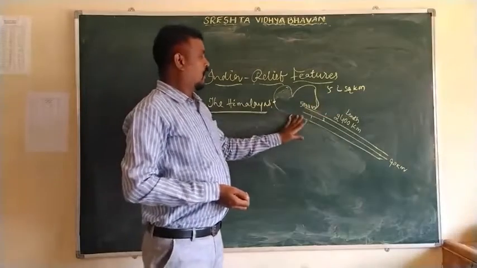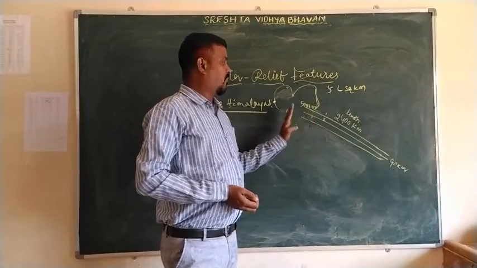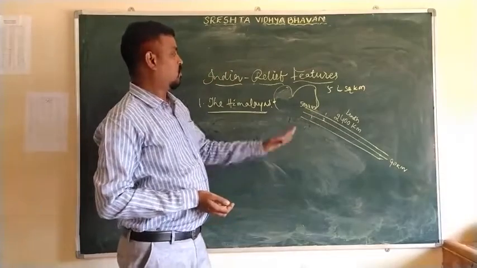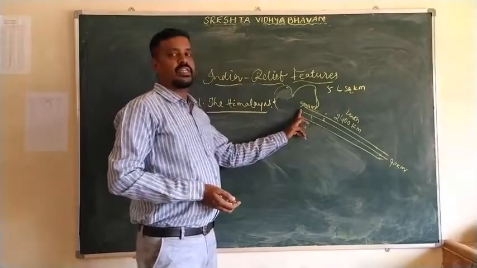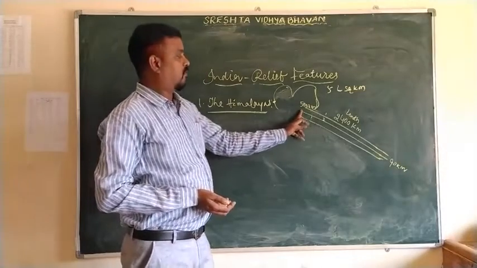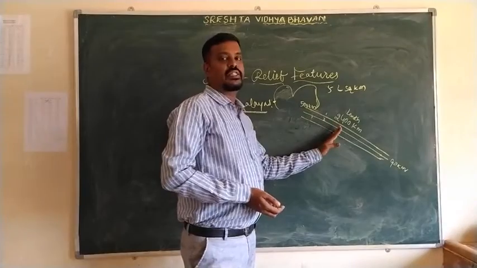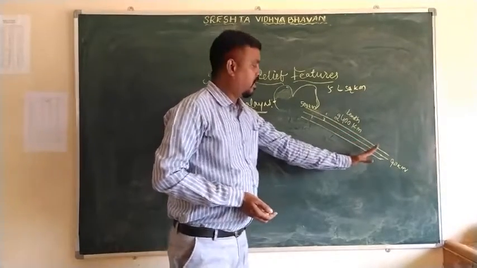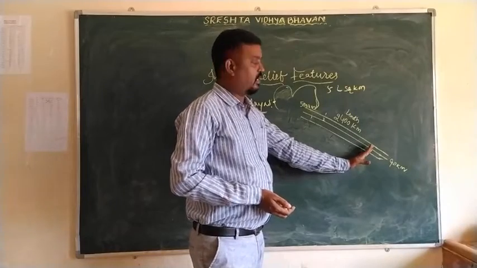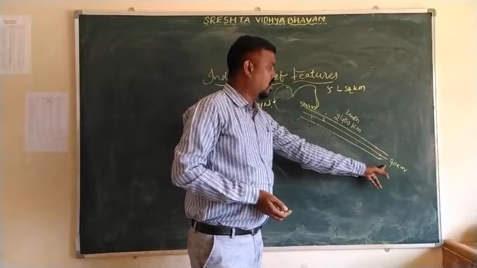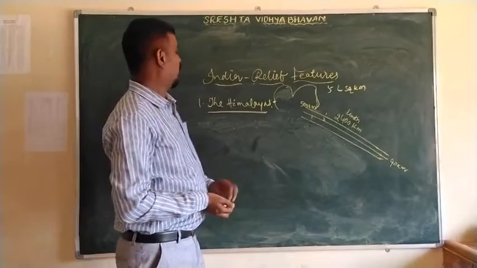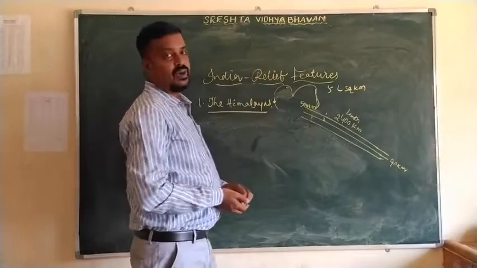The width of the Himalaya mountains differs from one place to another. In Jammu and Kashmir, the width is 500 kilometers. In the middle, the width is 300 kilometers. In some places it is 200 kilometers, and in some places 100 kilometers. When you come to Arunachal Pradesh, the width is 90 kilometers. So this is all about the Himalayas.